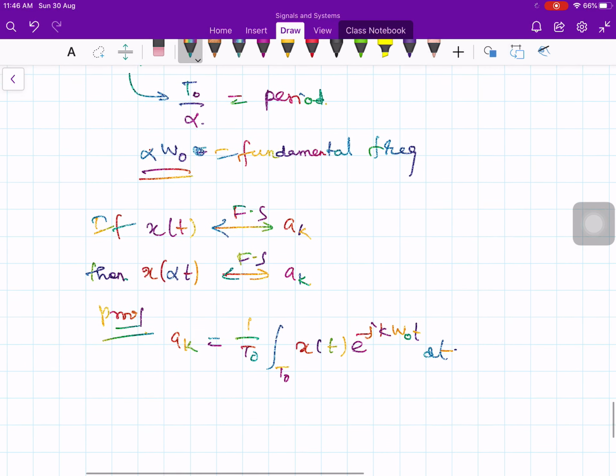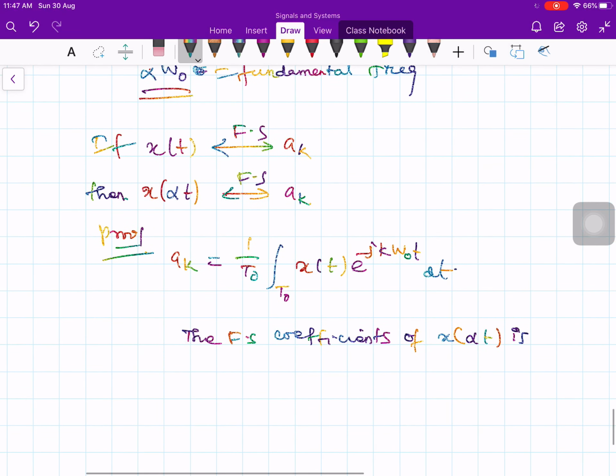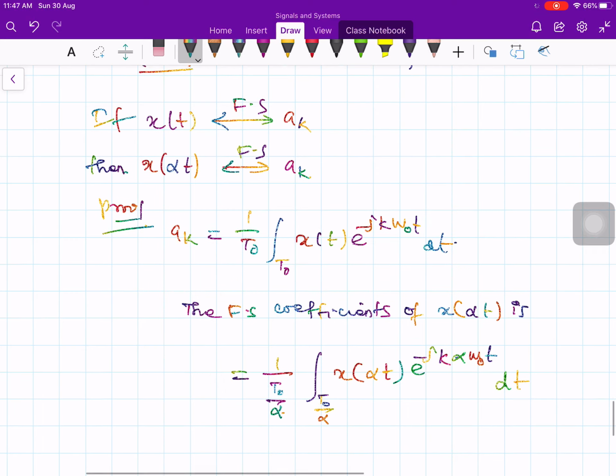Now the Fourier series coefficient of x of alpha t is equal to 1 over, the period is not T naught, it is T naught by alpha, integral over T naught by alpha of x of alpha t times e to the minus j k, here omega naught is replaced by alpha times omega naught, t dt.